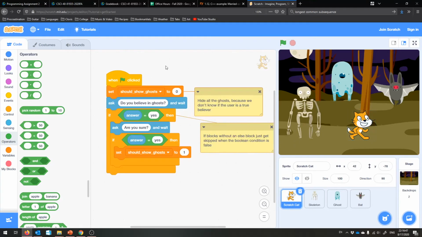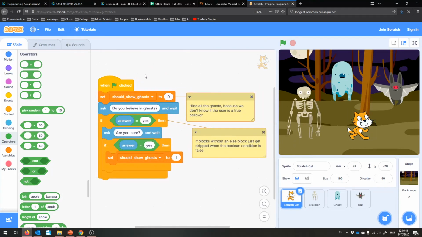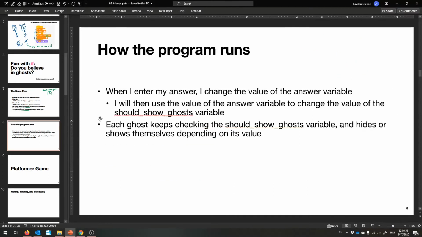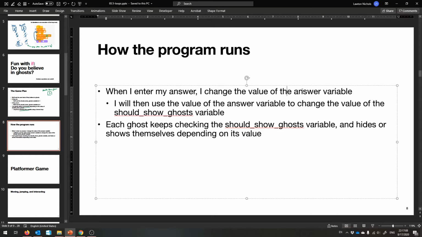So that's fun, I think. I hope this is fun. And I really encourage you to play around with that. So that is a very in-depth example of what's happening. So when I enter the answer, I will change the value of the answer variable, and that's just what happens when you use the ask block. And I'll use that value to change the value of the show ghosts variable using an if statement.